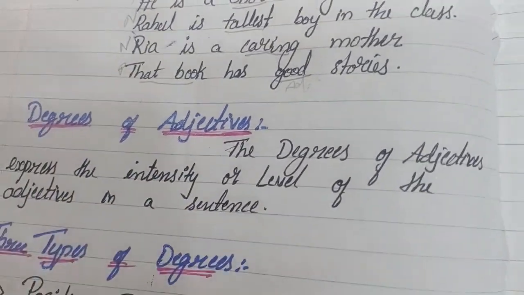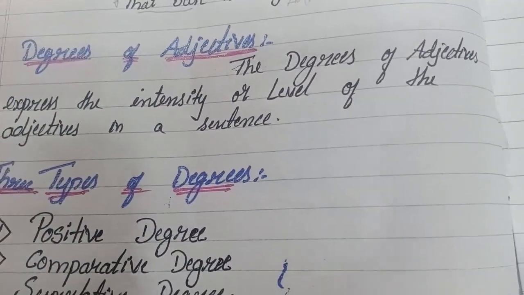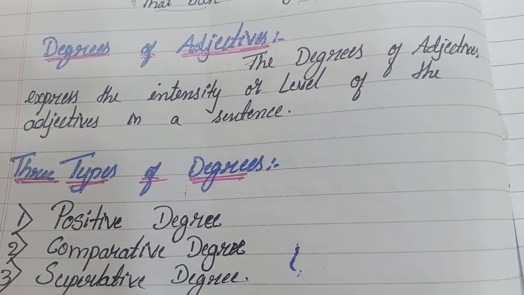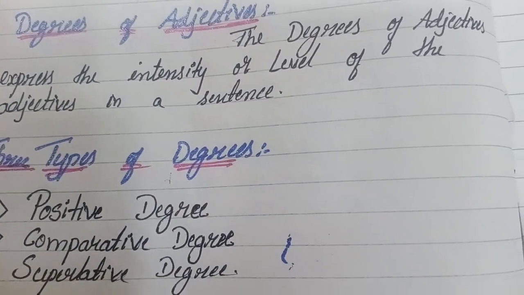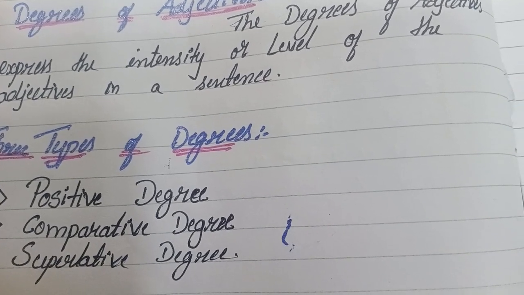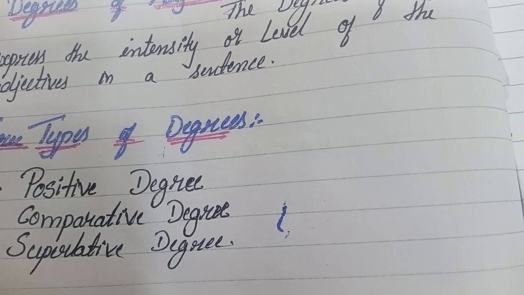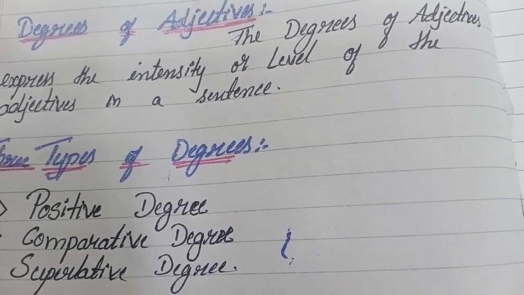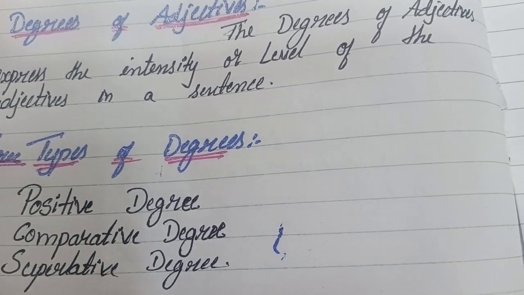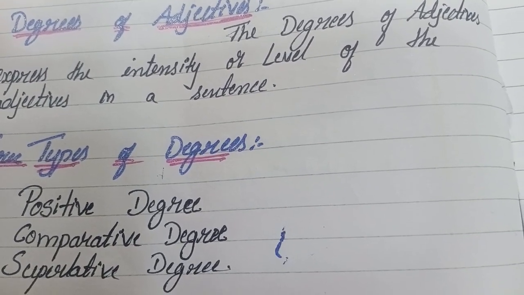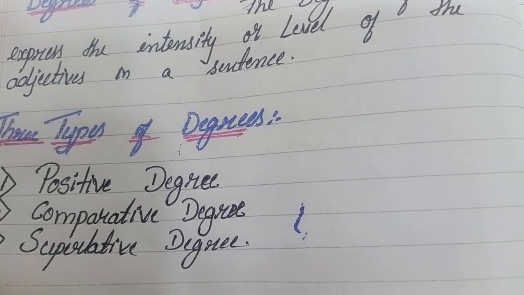Next, we are going to know about the degrees of adjectives, or degrees of comparison. The degrees of adjective express the intensity or level of the adjectives in a sentence. It compares the levels of the adjective words in a sentence.